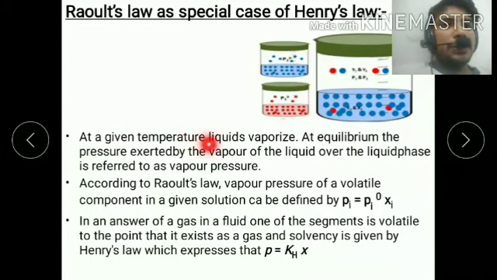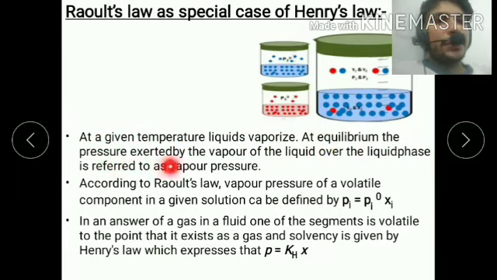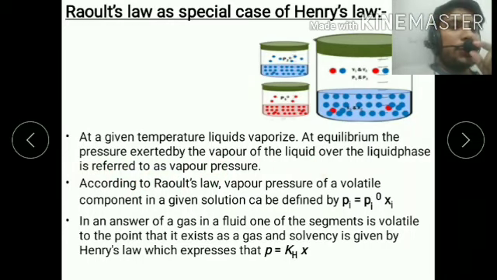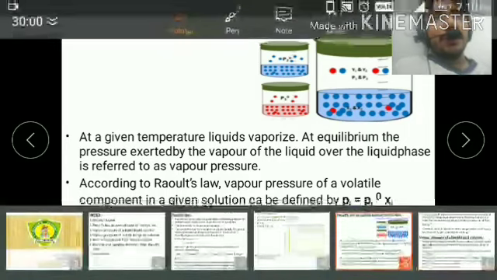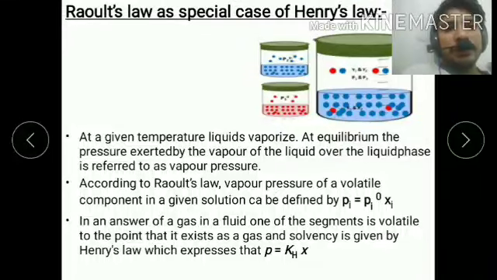At a given temperature, liquid vaporizes. At equilibrium, the pressure exerted by the vapor of the liquid over the liquid phase is referred to as the vapor pressure. When we heat any liquid, it converts into vapor, and the pressure exerted by the vapor is called vapor pressure.